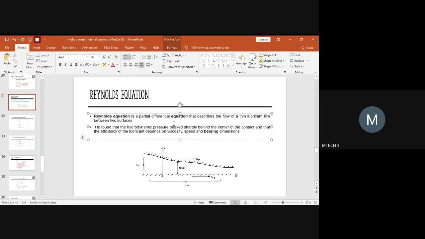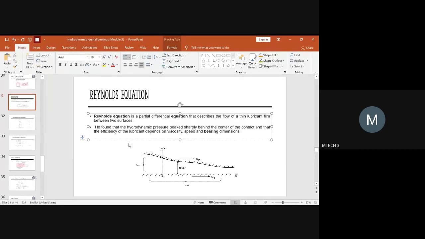And it has also been told that the efficiency of the lubricant you are using mainly depends upon the grade of viscosity of that particular lubricant, what speed the fluid is moving with, and the bearing dimensions also, because you'll be having a journal, and it depends on the dimension of the bearing. Is it too big, too small, medium structure, what is the film thickness you'll be using, and mainly we have assumed that you should have a very thin lubricant film.